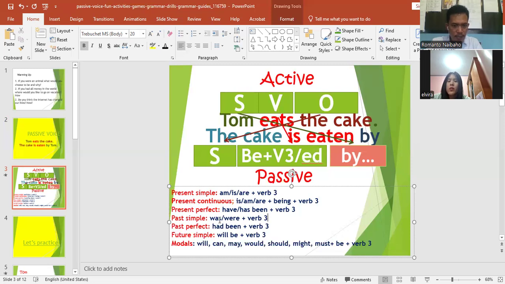And then past simple tense uses was or were plus verb three, and past perfect uses had been plus verb three, and future uses will plus be plus verb three, and modals. When we use modals, which consist of will, can, may, would, should, might, and must, after modals we add be plus verb three. So those are some patterns of using passive voice, and let's take a look at these examples.